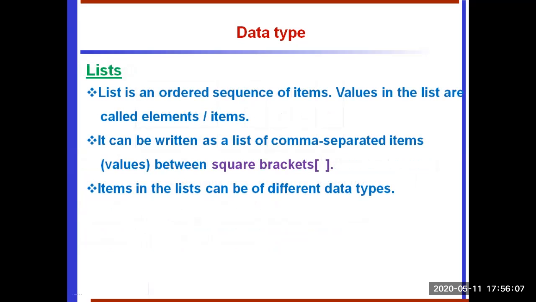The values in the list are called elements or items. It can be written as a list of comma separated items enclosed between square brackets. The items in the list can be of different data types. So we will see this elaborately in the next slide.